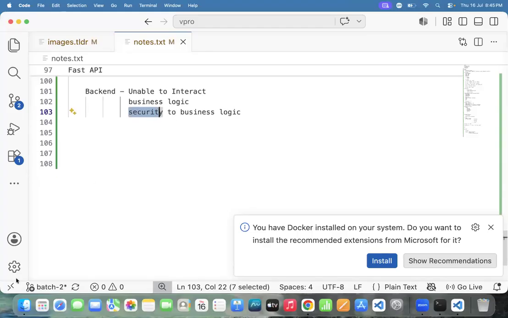For example, this is the backend. Reading data from the backend, technically we call a get request. Sending data to the backend, technically we call a post request.